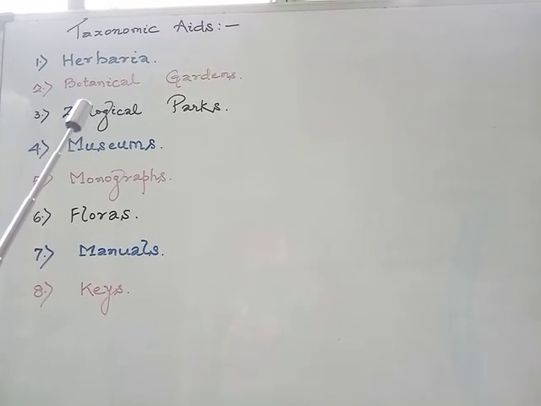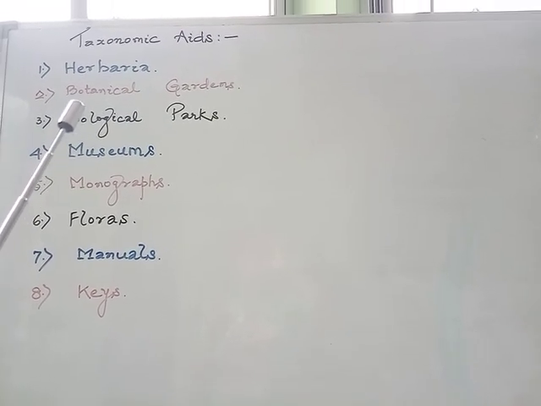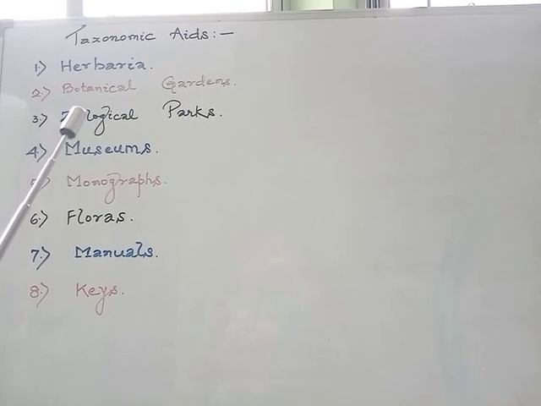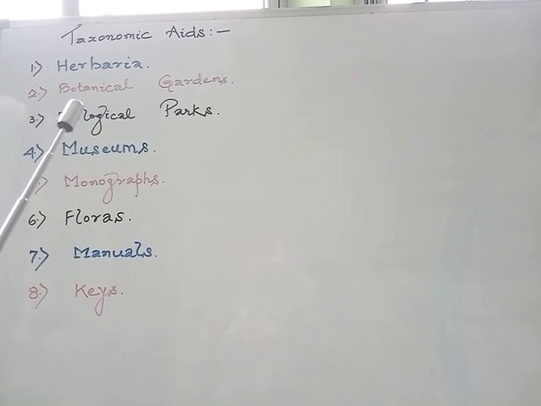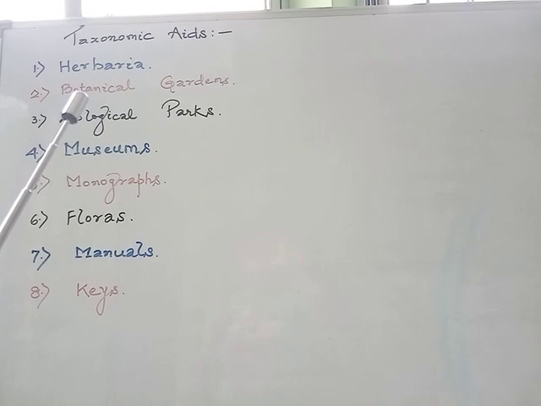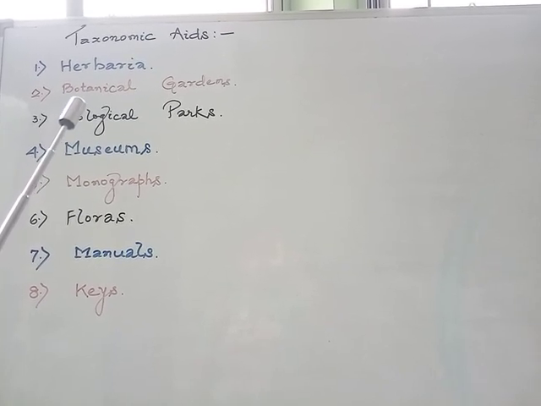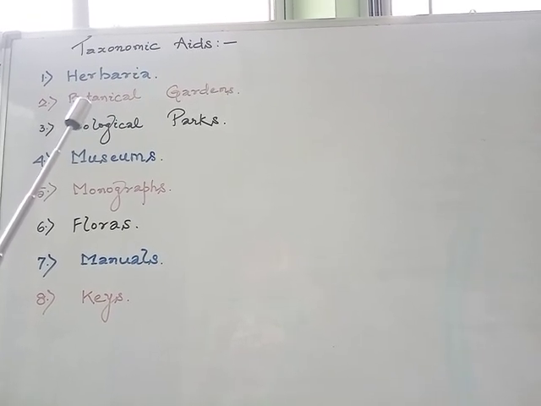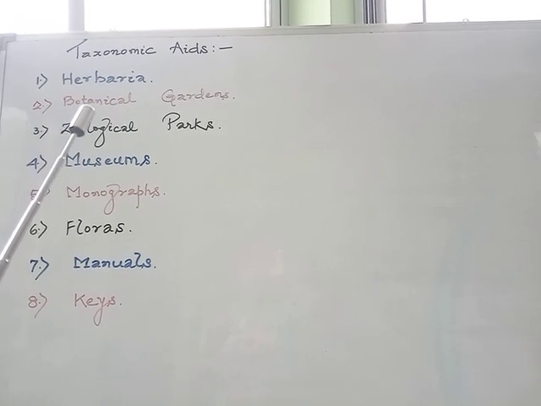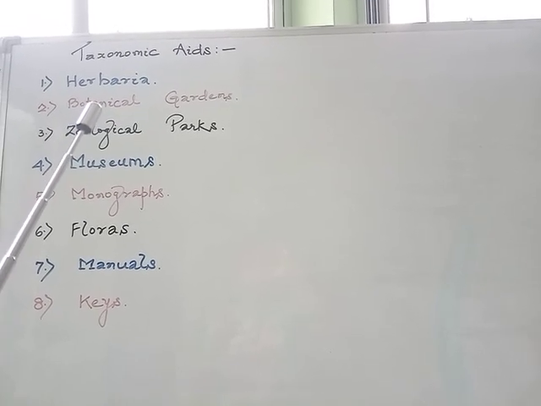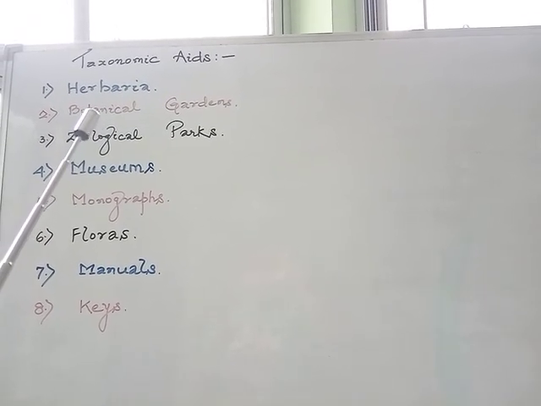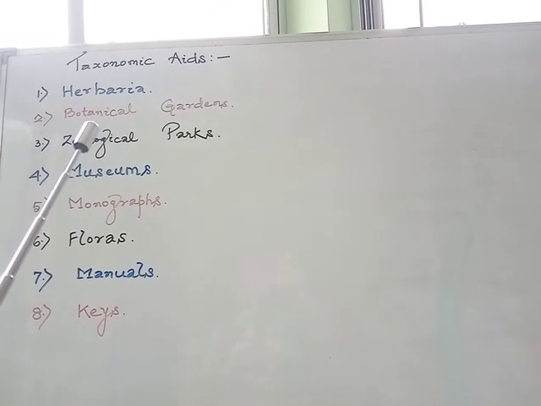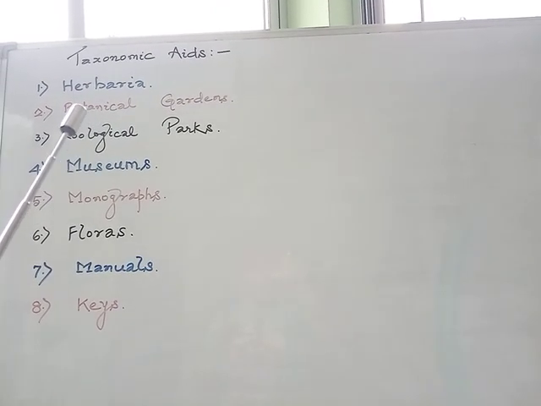The second one is botanical gardens. So botanical gardens are the collections of living plants maintained as reference for identification and classification. So they constitute a natural and economical reference system for taxonomic studies.